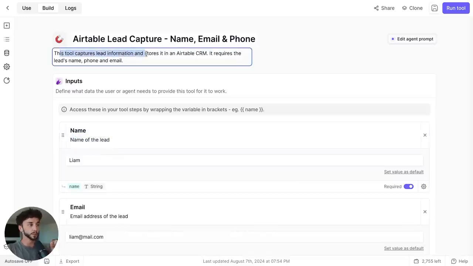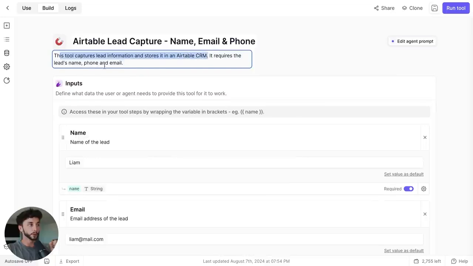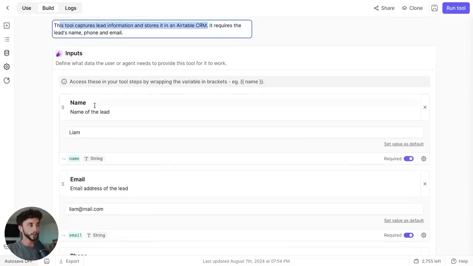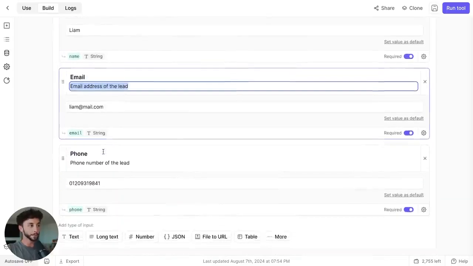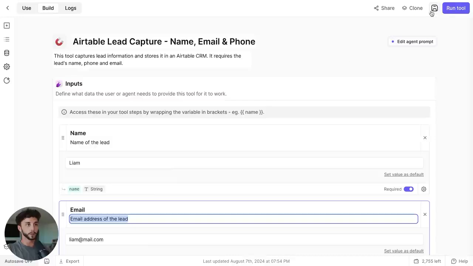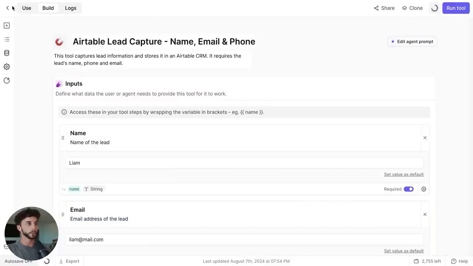So this tool captures lead information, stores it in the Airtable CRM, and requires the lead's name, phone, and email. The name is the name of the lead. Yep. Email address of the lead, and phone is the phone number of the lead. So that's all good there and ready to integrate.